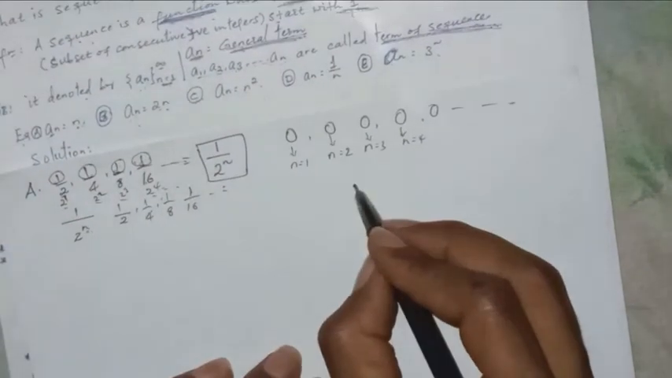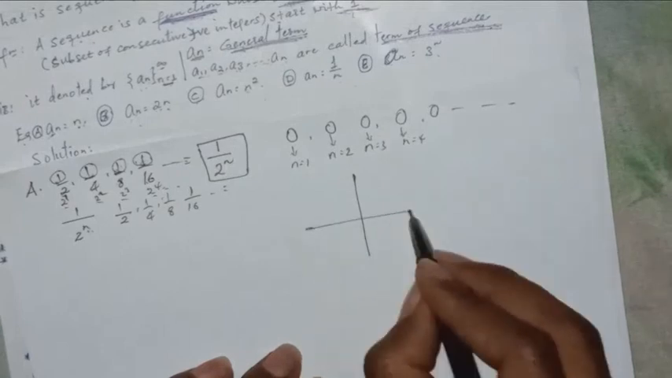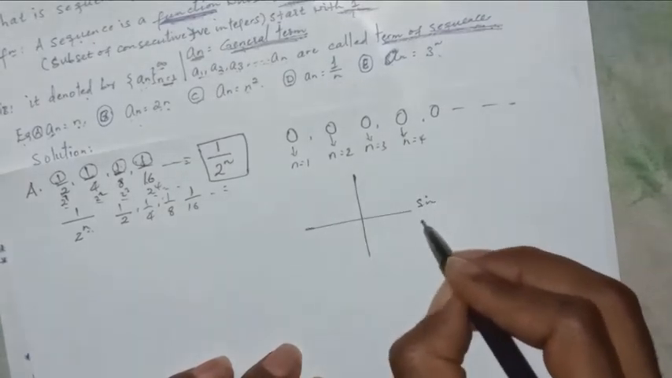So let's look at trigonometric function: we have sine function and cosine function.